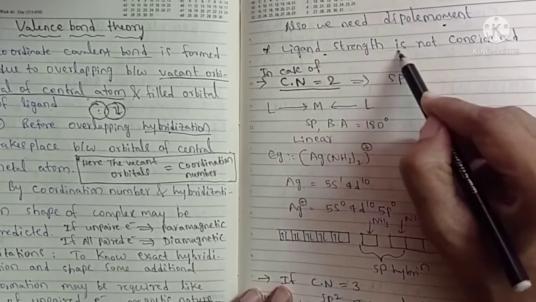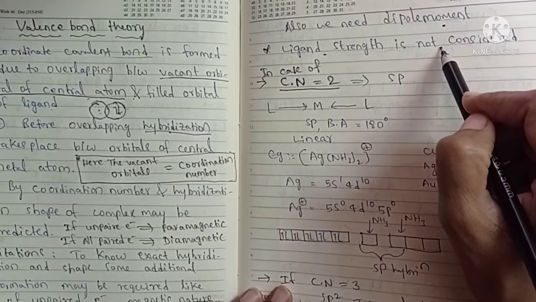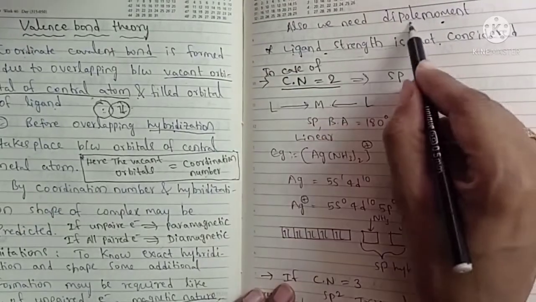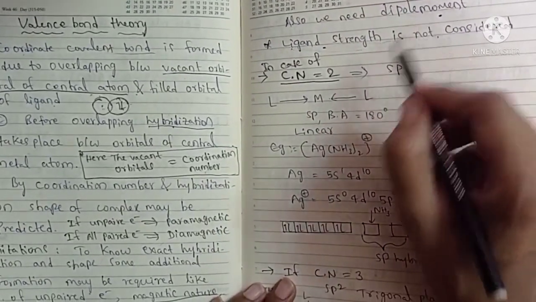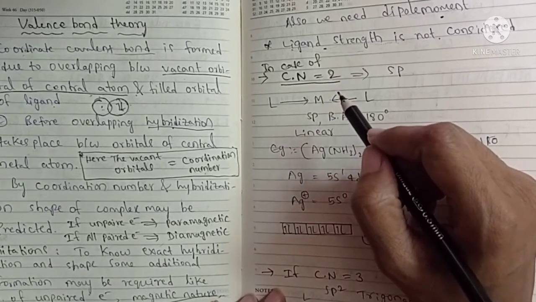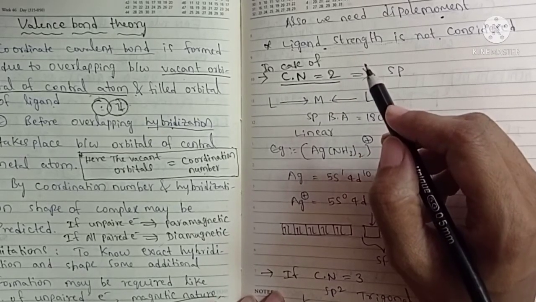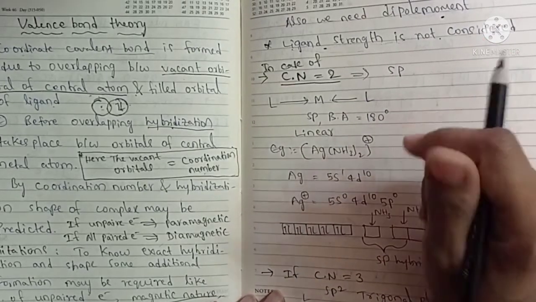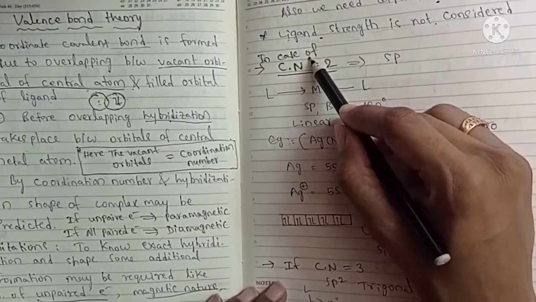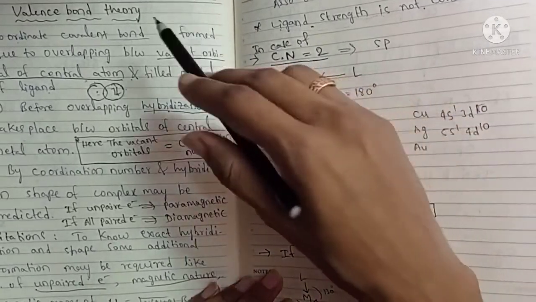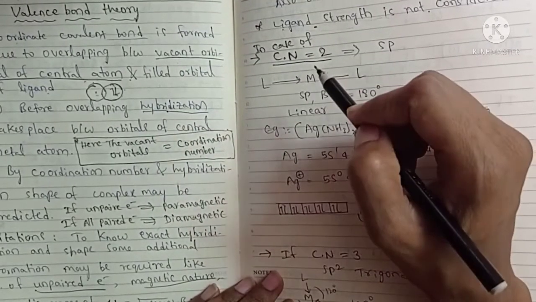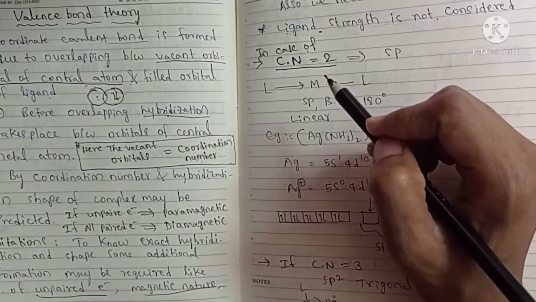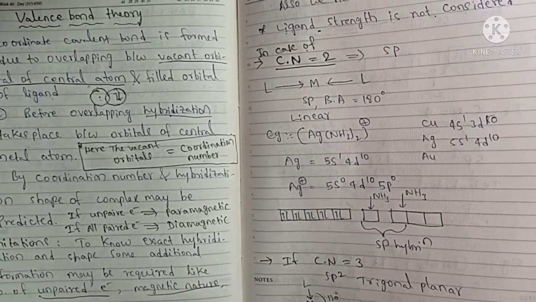Next, ligand strength is also not considered. It doesn't consider the ligand strength, dipole moment and magnetic moment. This information is needed to predict the exact structure of the complex, but this theory doesn't give that information. So let us see how this theory explains the structure of complexes.